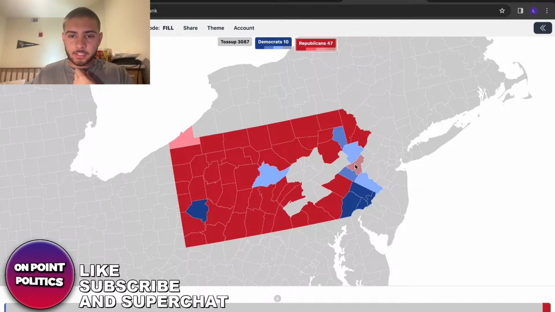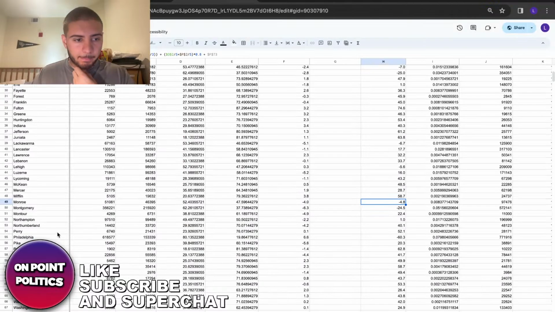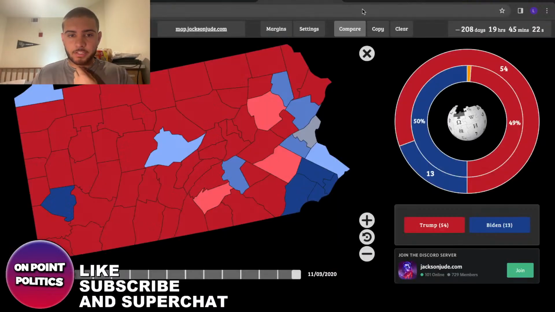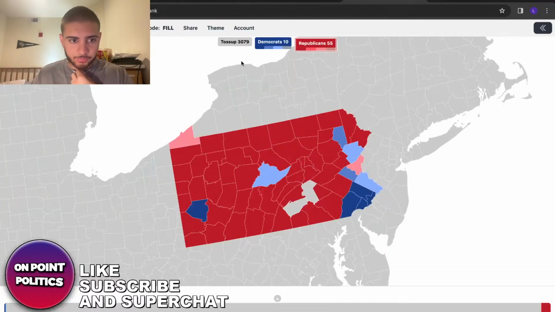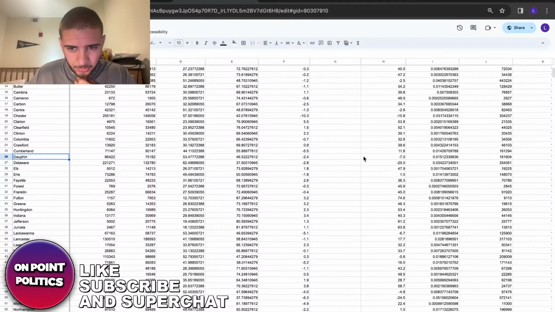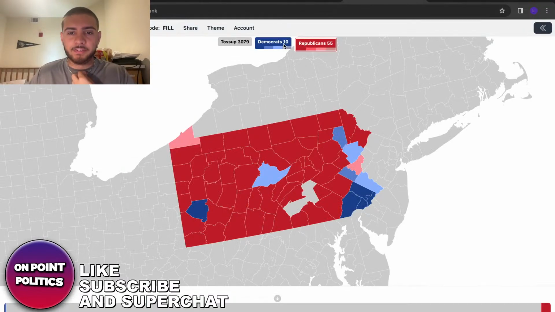And Northampton, I think, goes lean Republican on this map. We could check it right here. Yeah, it's exactly a point Republican on this map. And then these basically just go Republican themselves. And then you have these last two counties, with Dauphin County, which according to the model goes to Biden by 7.